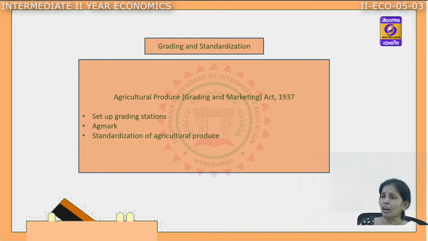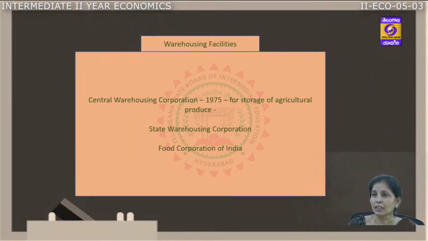A mark which the government provides on the standard quality of the agriculture products, only to see that the quality of the products is improved and the farmers receive remunerative prices for their agriculture products. So standardization of agriculture produce is the most important criterion, which is strictly implemented after the Grading and Marketing Act was introduced by the government.